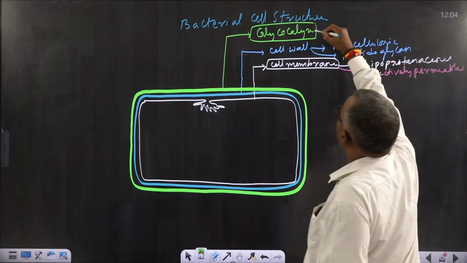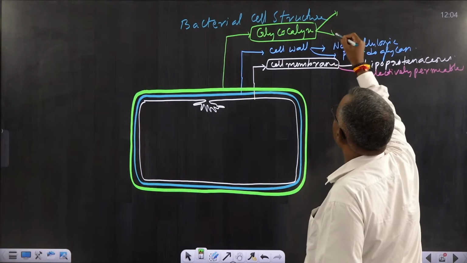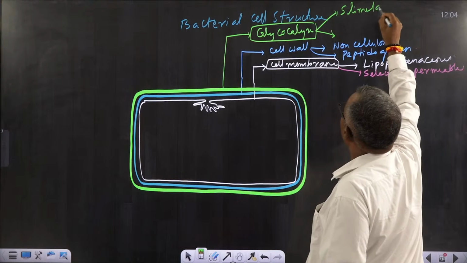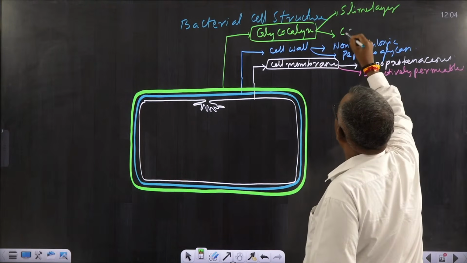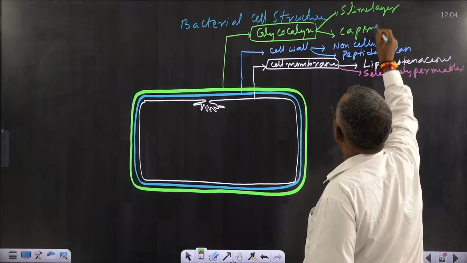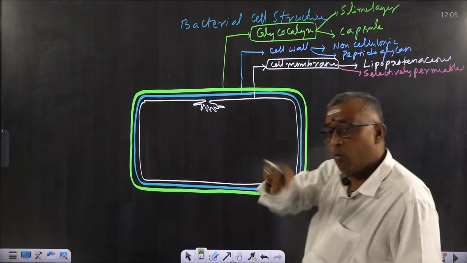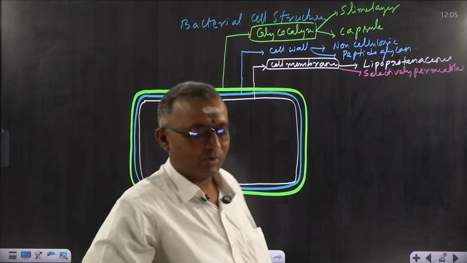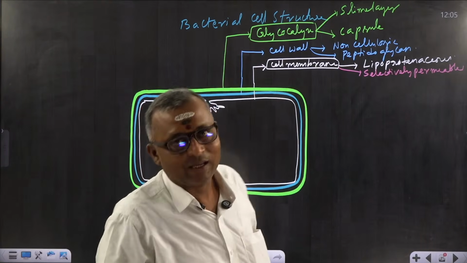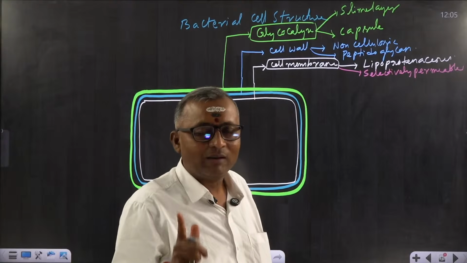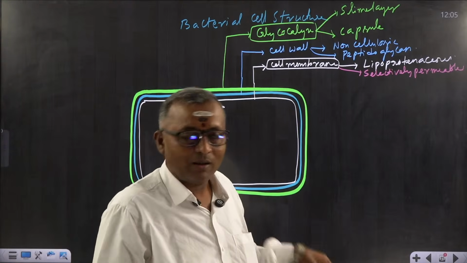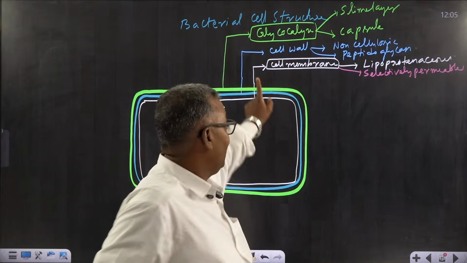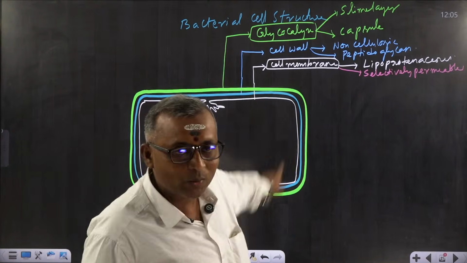This glycocalyx again exists in two different forms. It may be present in the form of slime layer, or it may be present in the form of capsule. In any one form it will be there. No bacteria possess both slime layer and capsule. A bacteria will contain either slime layer or capsule. There are also bacteria without this glycocalyx, remember. There are some bacteria which don't have glycocalyx.